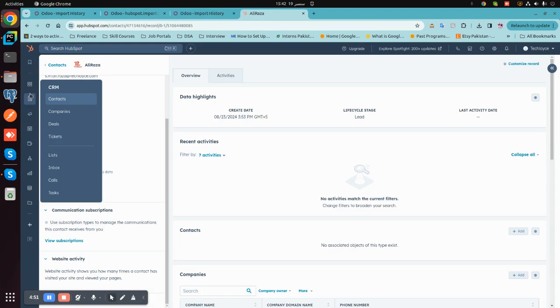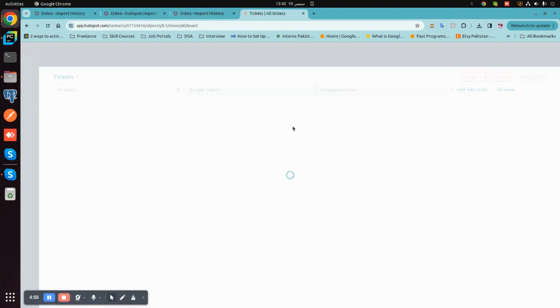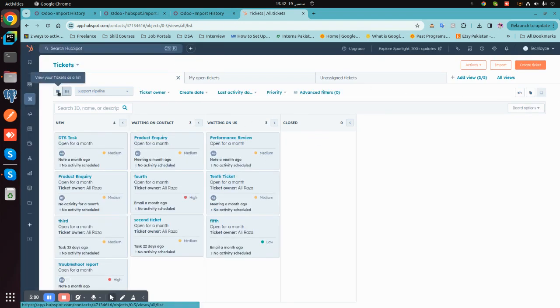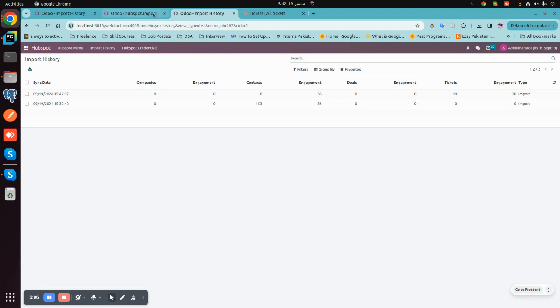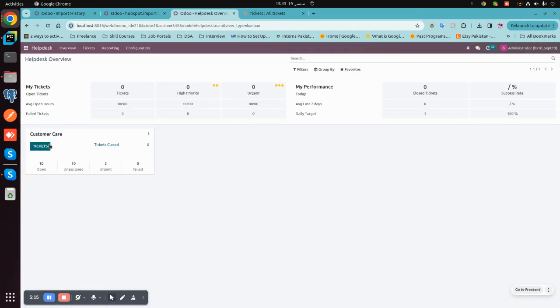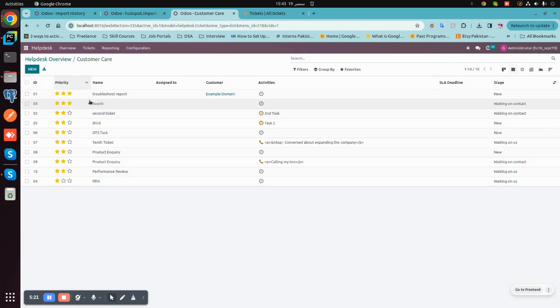So we can verify it on HubSpot. These are the 10 tickets, and here are the tickets. These are the 10 tickets.